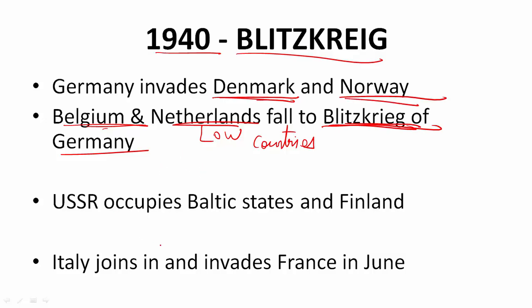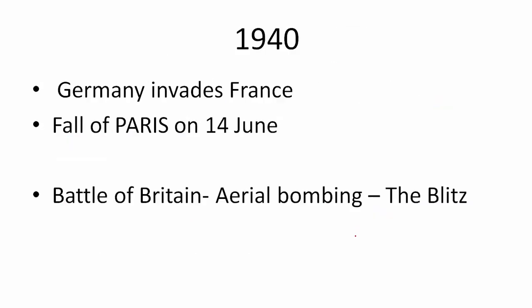After these countries, Italy also joined and it attacked France, and Germany also attacked France in June. So both Italy and Germany attacked France. At the same time, USSR occupied the Baltic states and Finland, as I have already told you. They had their pact called Molotov-Ribbentrop. According to that only they were progressing till now. As soon as France was invaded, it fell within a few days. In fact, on 10th June, the German army started its attack and on 14th June, Paris fell. The capital was under the control of Germany.